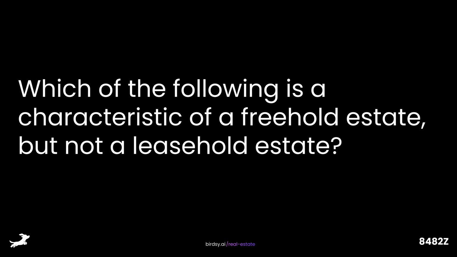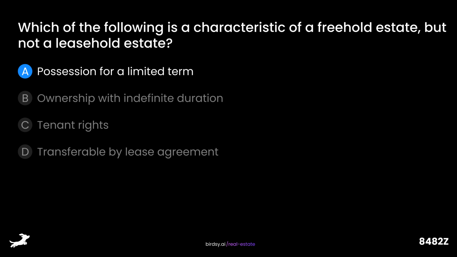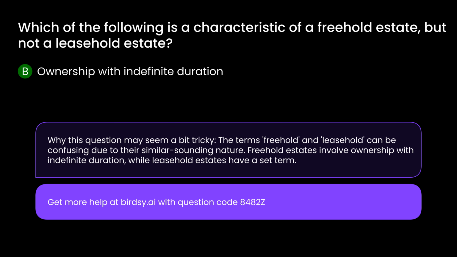Which of the following is a characteristic of a freehold estate, but not a leasehold estate? Is it A, possession for a limited term, B, ownership with indefinite duration, C, tenant rights, or D, transferable by lease agreement? The answer is B, ownership with indefinite duration. Why this question may seem a bit tricky. The terms freehold and leasehold can be confusing due to their similar sounding nature. Freehold estates involve ownership with indefinite duration, while leasehold estates have a set term.